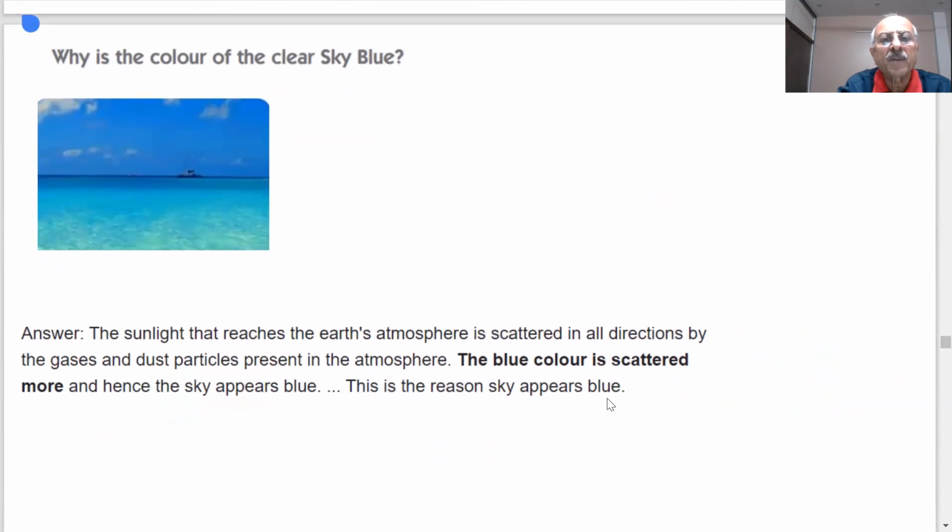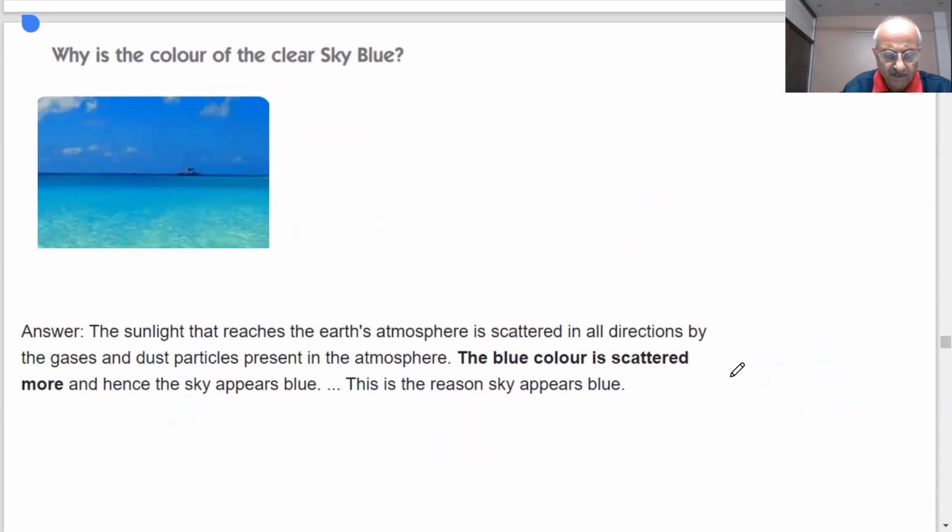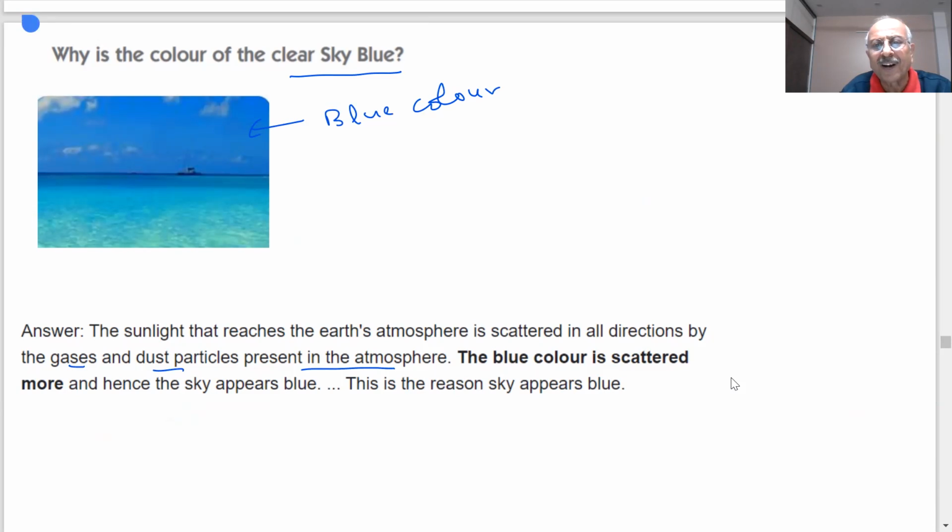Now the question which was asked in the paper, student. Why is the color of clear sky blue, students? You can see blue color in the sky. Beautiful blue color. Sunlight that reaches the Earth's atmosphere is scattered in all directions by gases and dust particles present in the atmosphere. Blue color is scattered more. Different colors are scattered, but blue is scattered more because the wavelength of blue is least and the size of particles is smaller. That is the reason the sky appears blue.